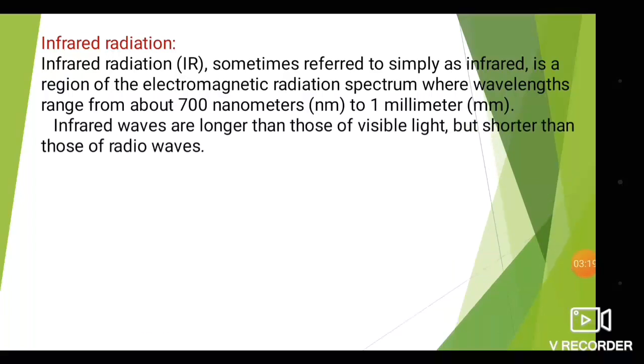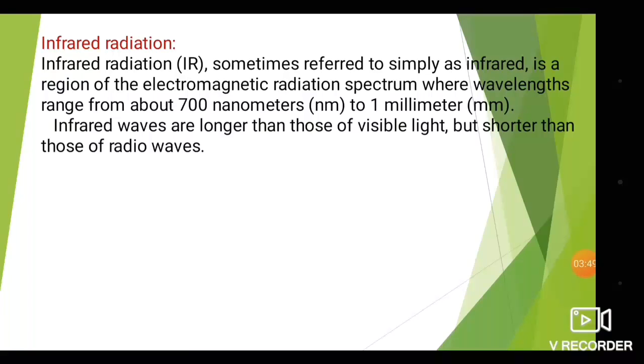Then infrared waves are longer than those of visible light but shorter than those of the radio waves. As you know, infrared radiation has more wavelength than the visible light, and visible light has less wavelength.